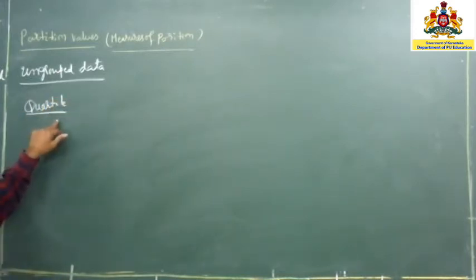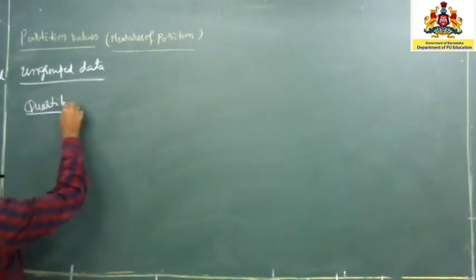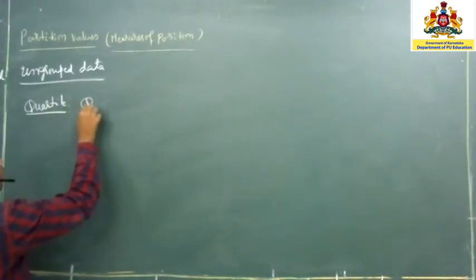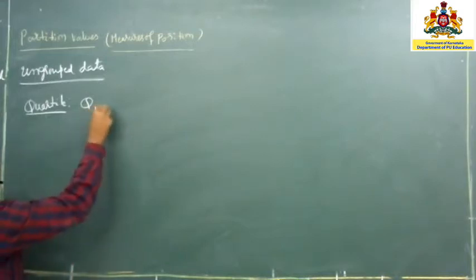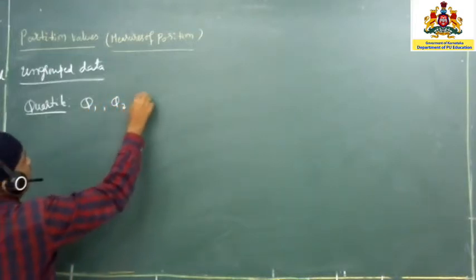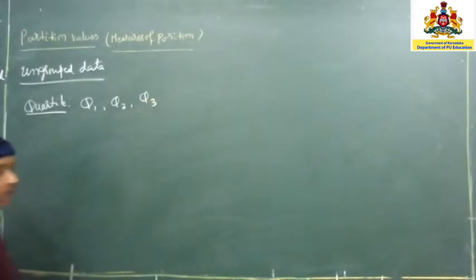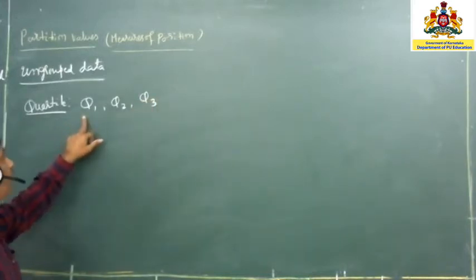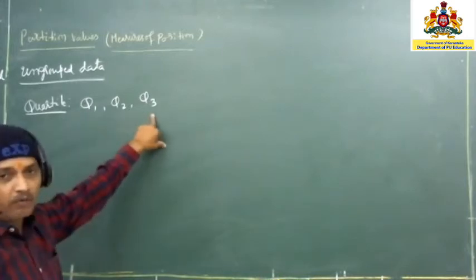A quartile is a measure which divides the given data into four equal parts. The quartiles are denoted by Q. We understood already there are three quartiles, and the fourth quartile is nothing but the total frequency. That's why we mention only the first, second, and third quartile.